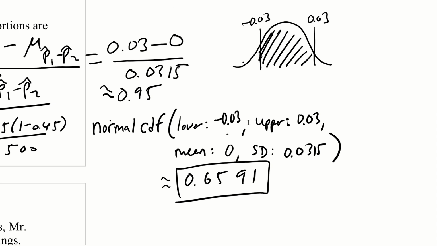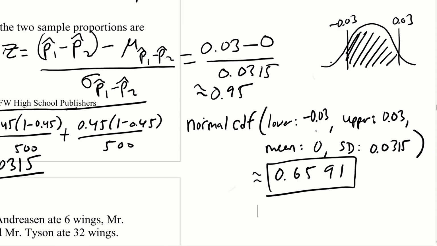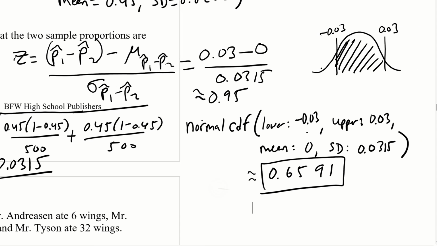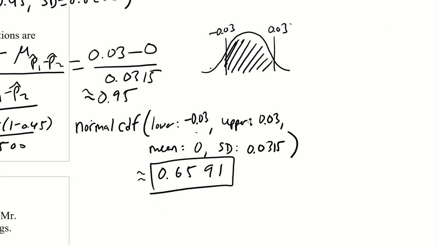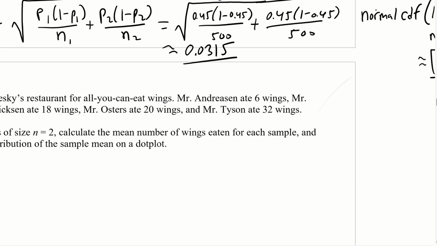Okay, so now while we're at it, we might as well do the z part because of this situation. So we're going to calculate two z-scores. This z-score right here gives us the 0.95 that I wrote here. And this z-score is going to give us negative 0.95. So you would look up both z-scores and then subtract them, and that would give you the answer. You would look both of these z-scores up on the table and then subtract them.